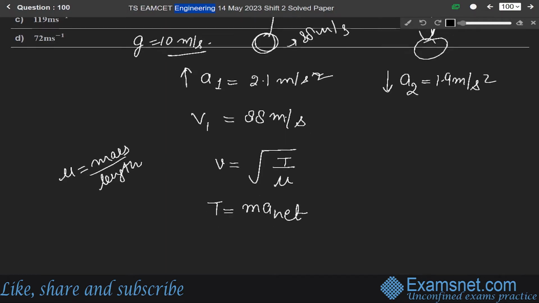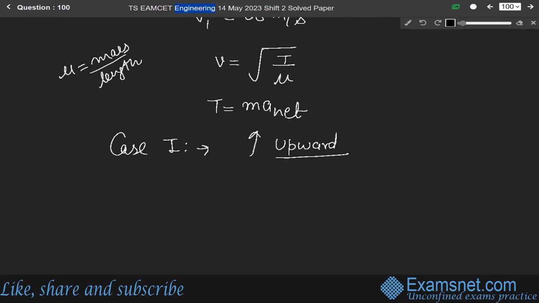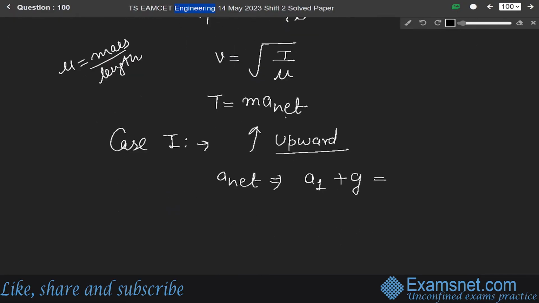So let us take case 1, when the lift goes in the upward direction. The net acceleration will be a1 plus gravity g, so it will be equal to a1, which is 2.1 meter per second square.